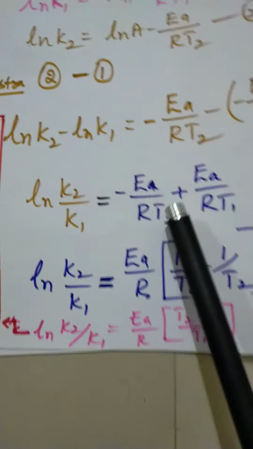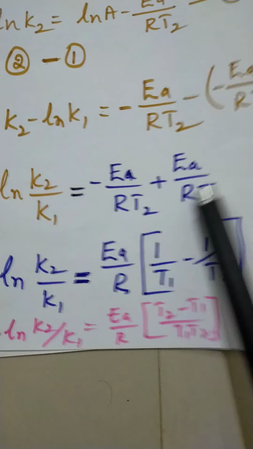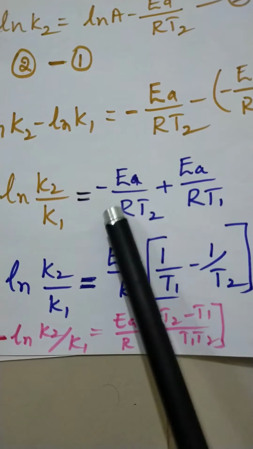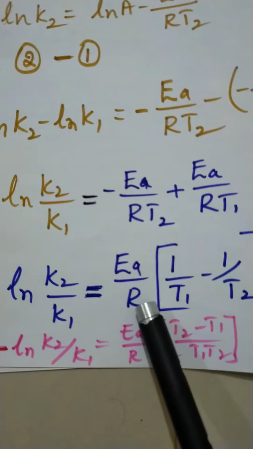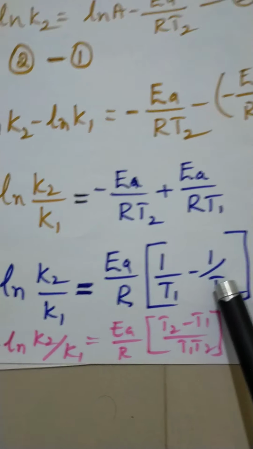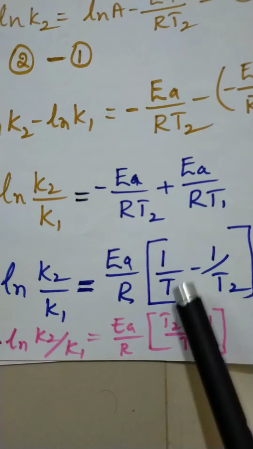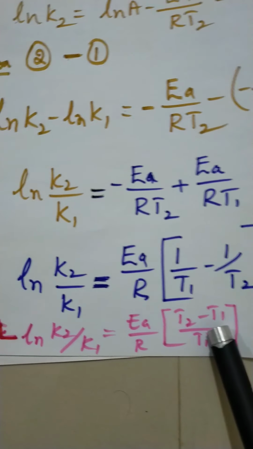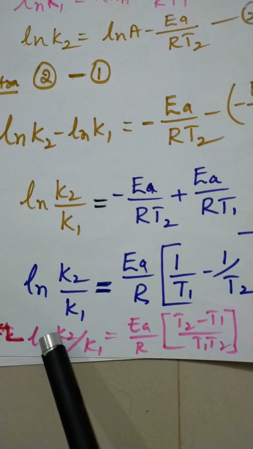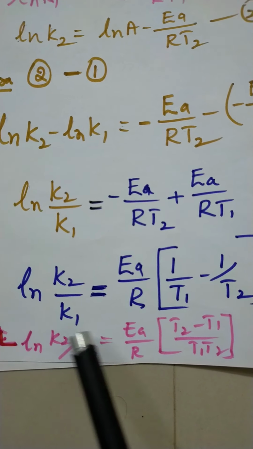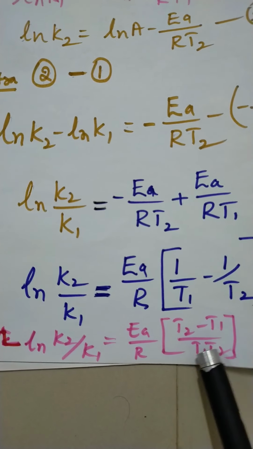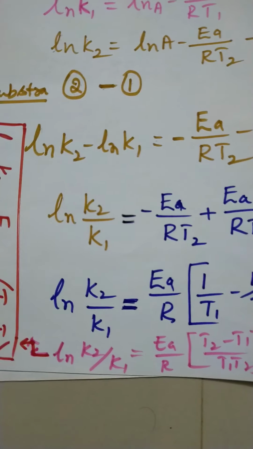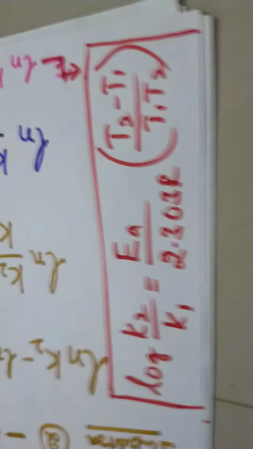Ea by R is present in both terms, so we take it as a common factor. So ln of K2 by K1 is equal to Ea by R into 1 by T1 minus 1 by T2. By taking the LCM of the denominators T1 and T2, we get the last equation: ln K2 by K1 is equal to Ea by R into T2 minus T1 over T1 T2. We may continue the last step like this.